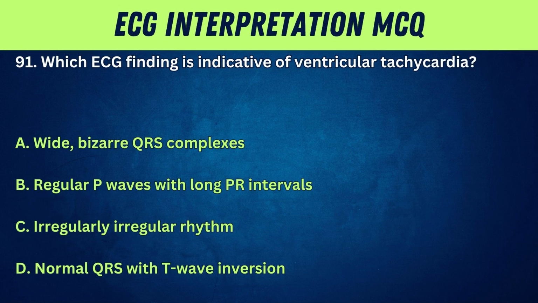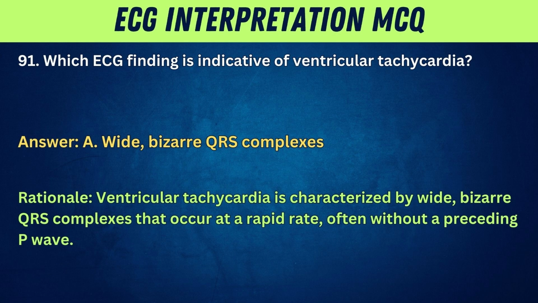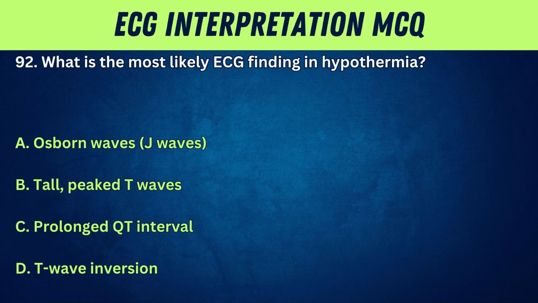91. Which ECG finding is indicative of ventricular tachycardia? A. Wide, bizarre QRS complexes. B. Regular P waves with long PR intervals. C. Irregularly irregular rhythm. D. Normal QRS with T-wave inversion. Answer: A. Wide, bizarre QRS complexes. Rationale: ventricular tachycardia is characterized by wide, bizarre QRS complexes that occur at a rapid rate, often without a preceding P wave.